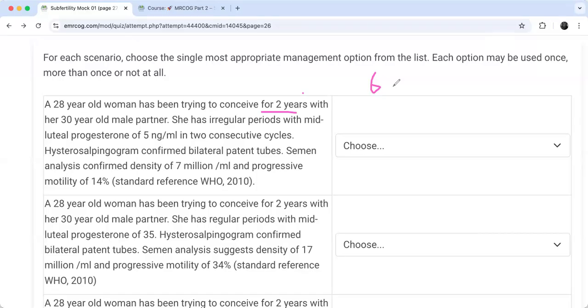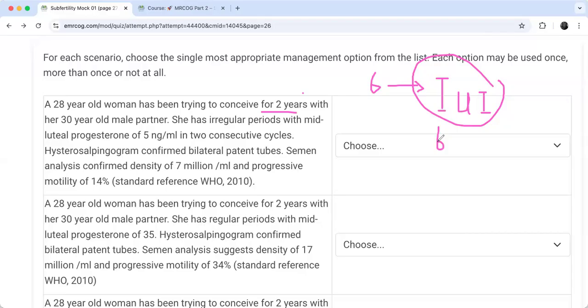Let's say ovulation is achieved. Then she will be referred for IUI. This is not an easy process, by the way. There is again a waiting list. For the IUI, we will have to try with ovulation induction because she already has an ovulation problem. So another 6 months of IUI with ovulation induction.